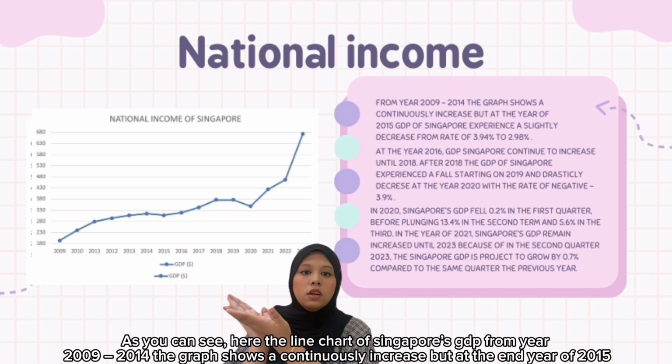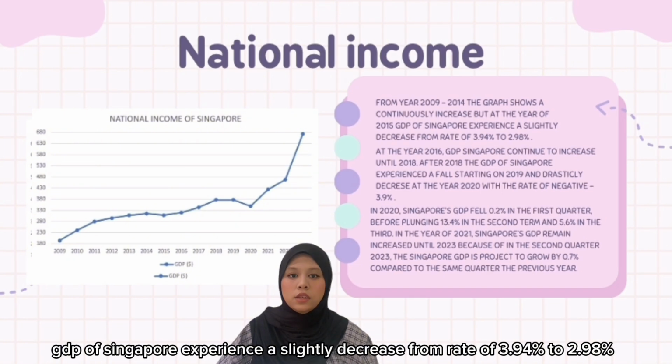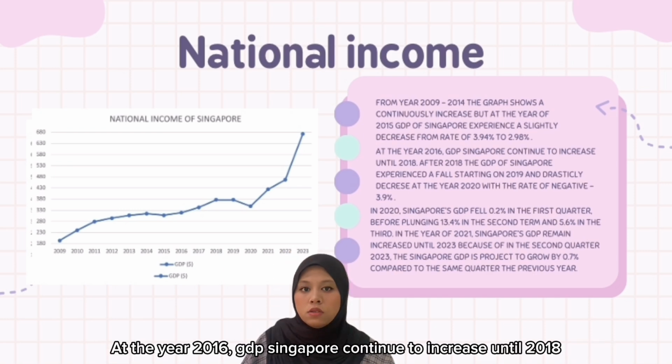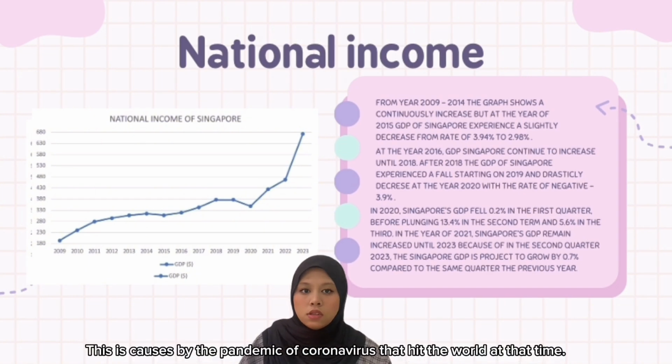As you can see here, the line chart of Singapore GDP from 2009 to 2014 shows a continuous increase. But at the end of 2015, the GDP of Singapore experienced a slight decrease from a rate of 3.94% to 2.98%. In 2016, Singapore's GDP continued to increase until 2018. After 2018, the GDP of Singapore experienced a fall starting in 2019 and drastically decreased in 2020, with a rate of negative 3.9%. This was caused by the coronavirus pandemic that hit the world at that time.